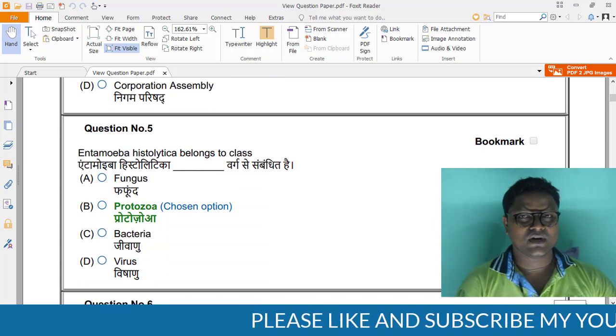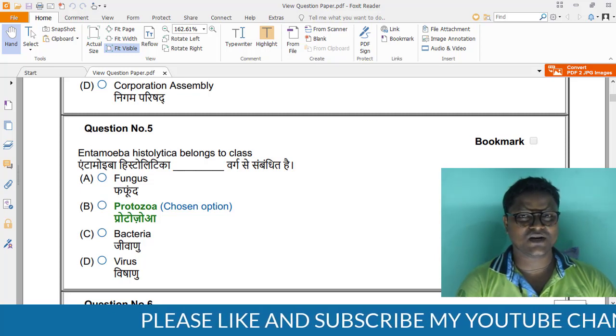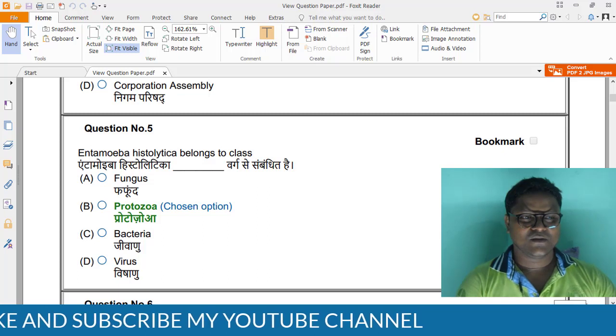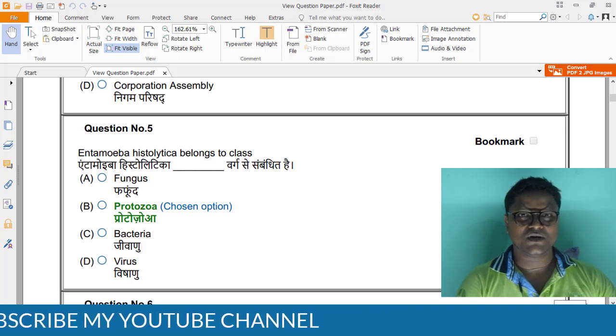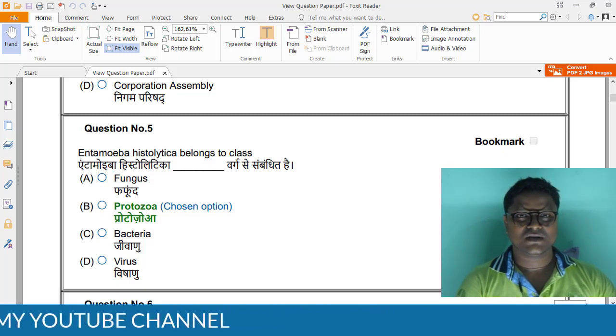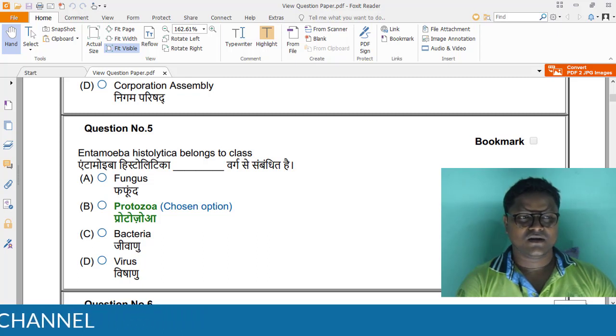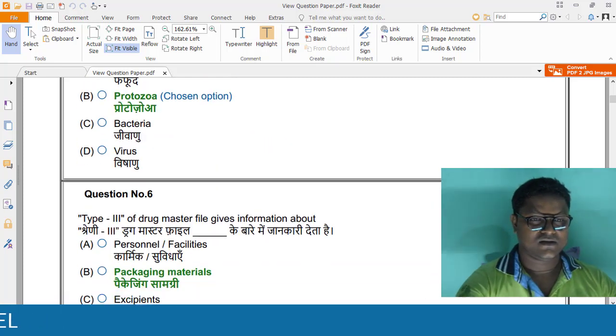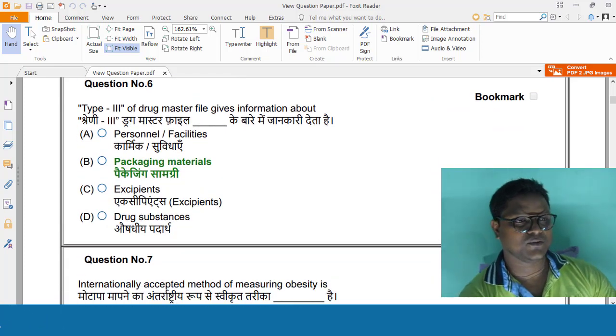Entamoeba histolytica belongs to class dash. So the first option, fungus, is not the answer. Protozoa is the right answer, because fungus comes under a different class, that is called fungi. Next we will go for question number 6.